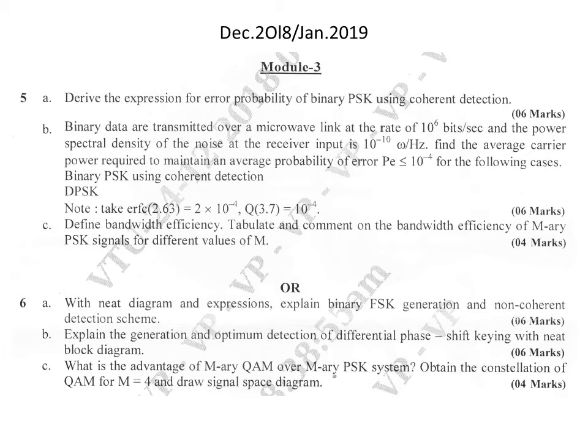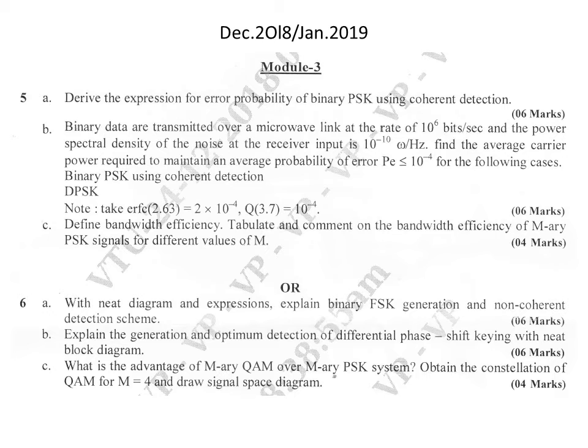And the next question is, with the neat diagram and expressions, explain binary FSK generation and non-coherent detection scheme. So here again we should be very careful. Here the question is asked something like, with the neat diagram explain the binary FSK generation and non-coherent detection. So the block diagram for generation and the non-coherent detection part we should draw and we should explain. So 3 plus 3, totally 6 marks.